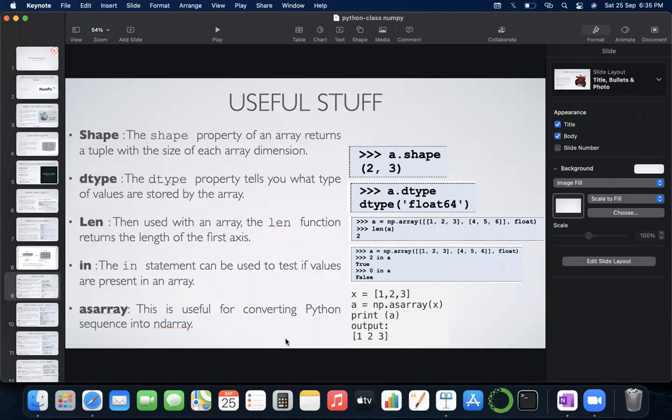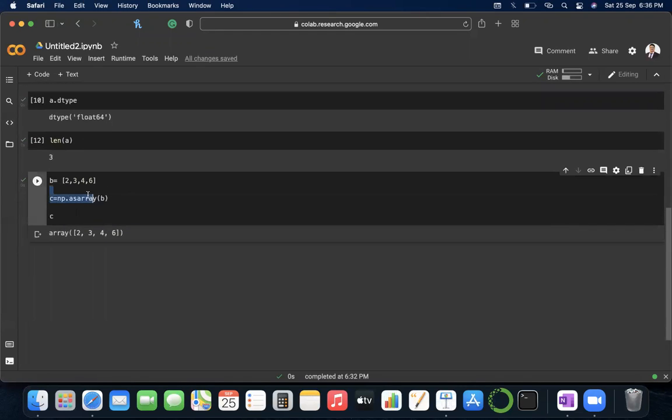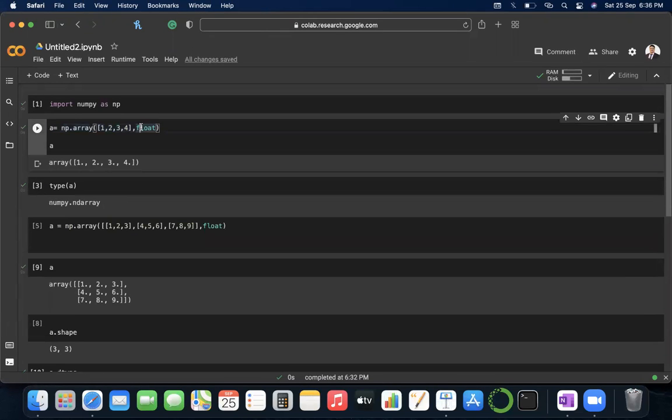Isn't it that if we do np.array, isn't that doing the same thing? Okay, so you are saying that this one is the same thing. Yeah, it might work the same, but here you are giving one more parameter. Can you see this parameter? Yeah. So this is more thorough.